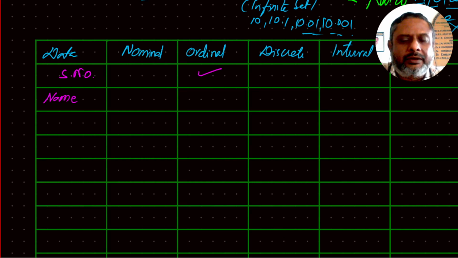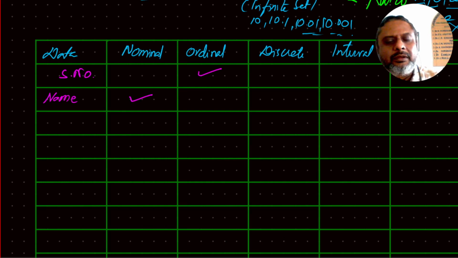When you sort according to the final marks, then of course the serial number also changes. The names also will move up and down, so they will no longer be in order. So it is not necessary that they should always be ordered, so it can be a nominal one.